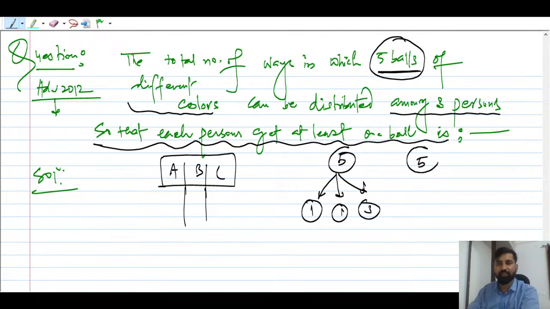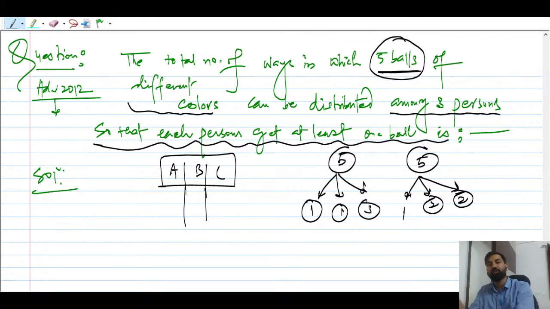And second possible way क्या बोल सकते हो? 1 2 2. Okay, this is also one possible way, right? I hope this makes sense to all, right? So the total number of ways in which 5 balls of different colors can be distributed among 3 persons, okay, so that each person gets at least one ball. Okay, at least means one or more than one.